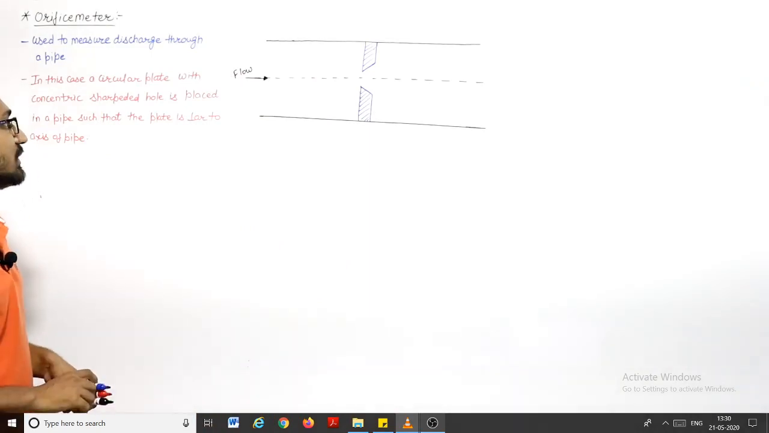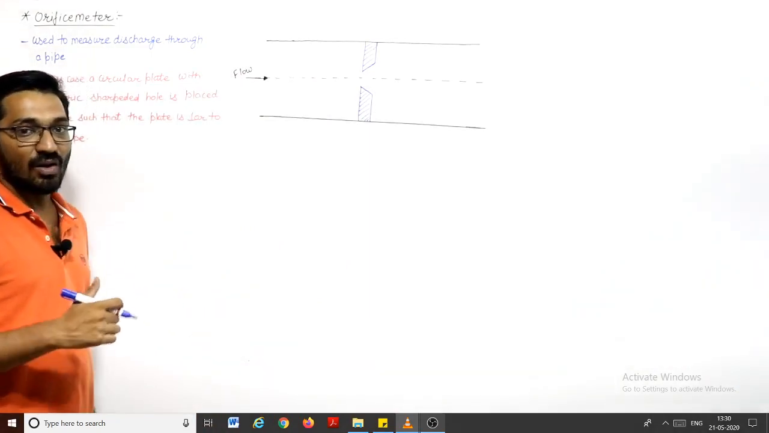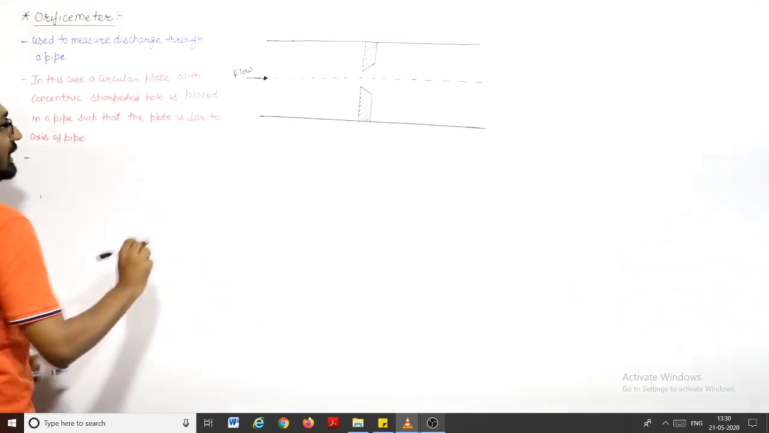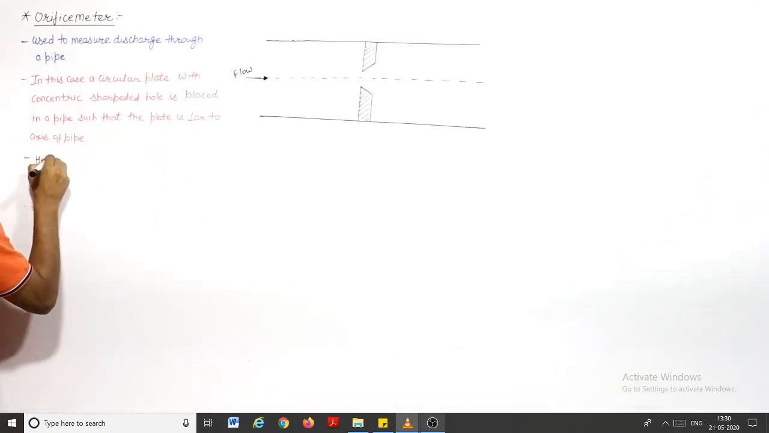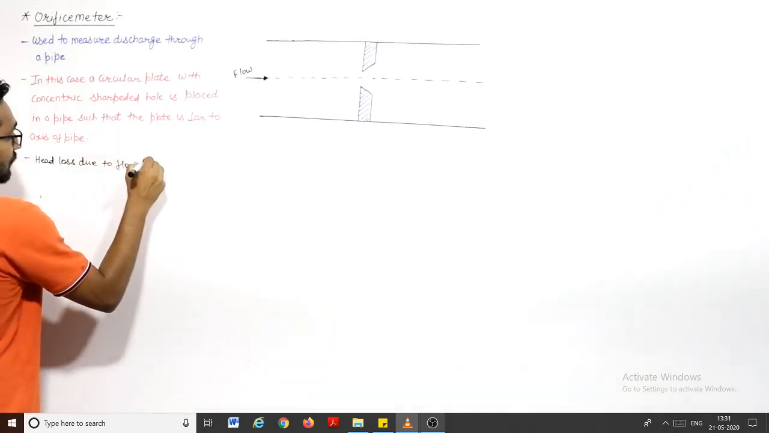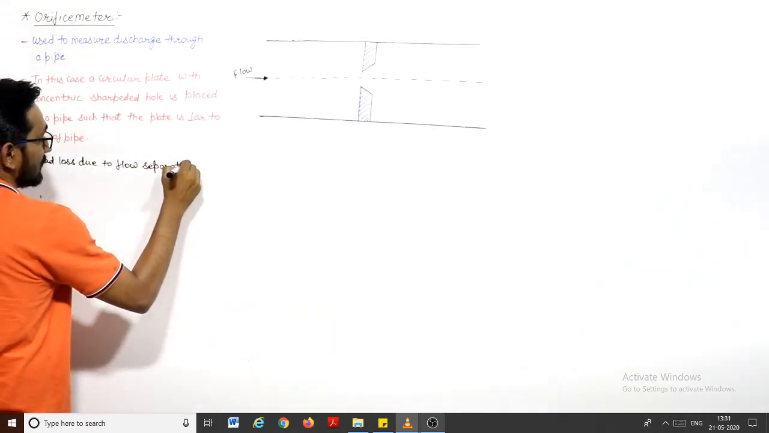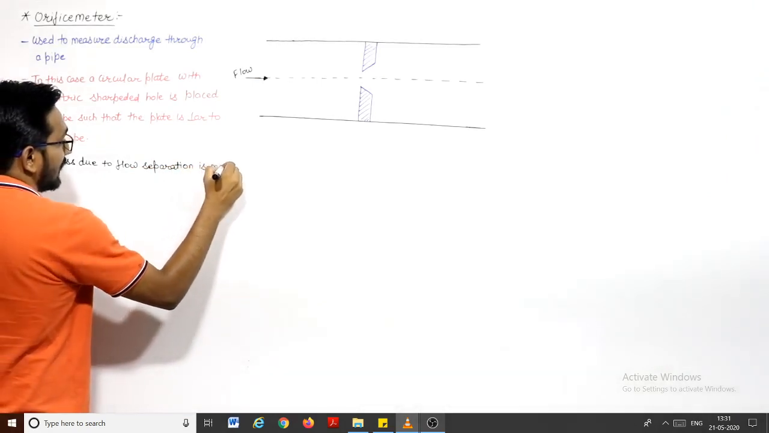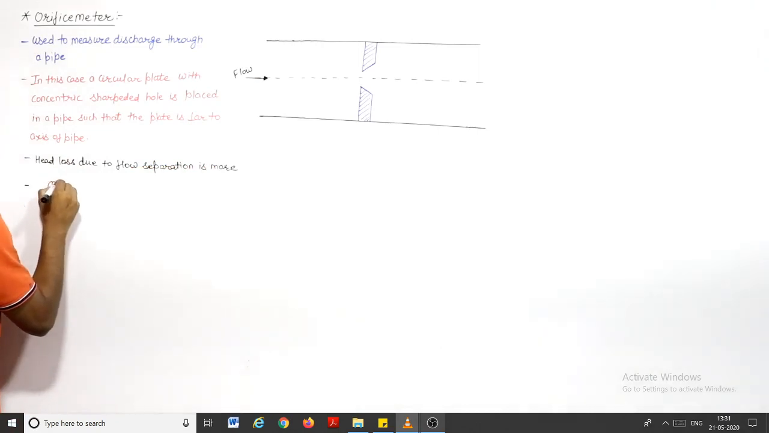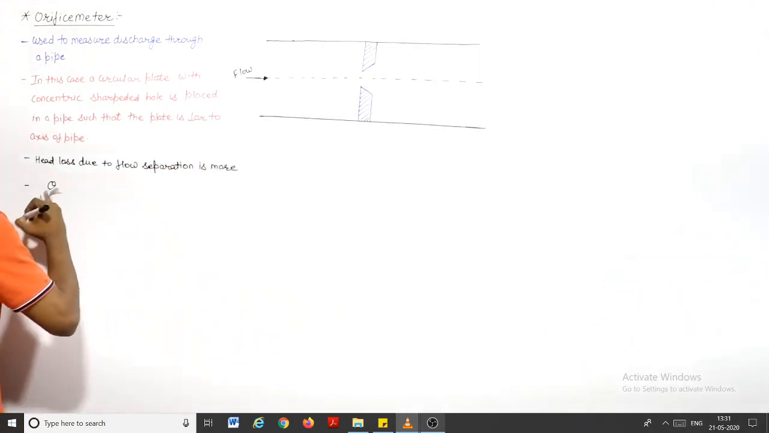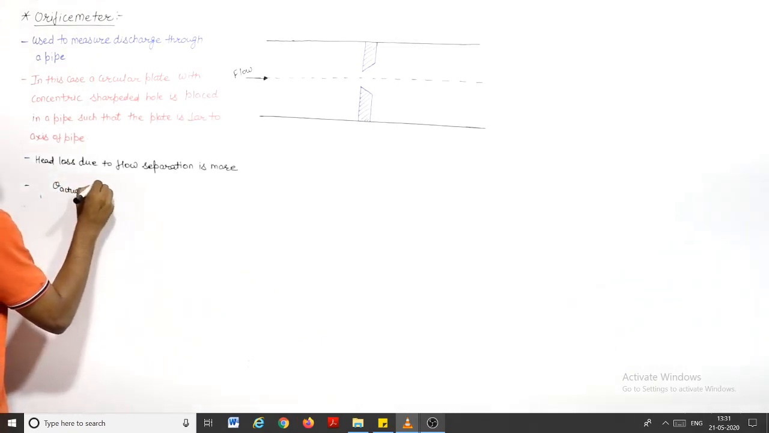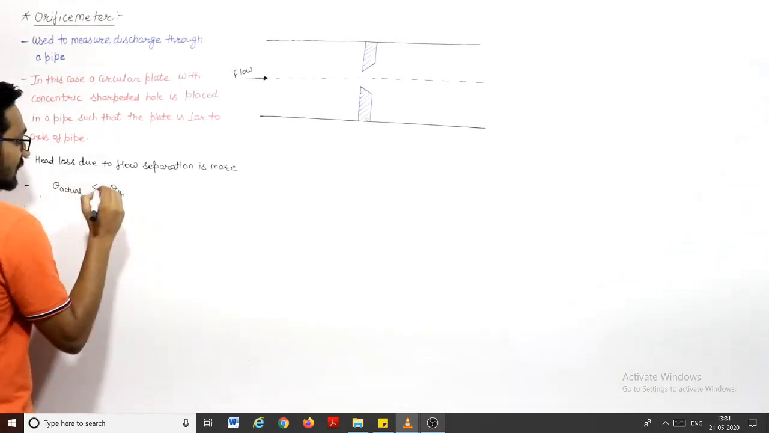But the disadvantage with the orifice meter is that in this case, head loss due to flow separation is more. This is a major disadvantage, right? If I write, in the case of the orifice meter, your head loss due to flow separation is more than the venturi meter. This is the major disadvantage of the orifice meter. So we can say that in this case, the actual discharge is very less than the theoretical discharge, right?